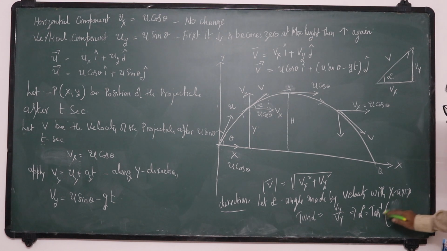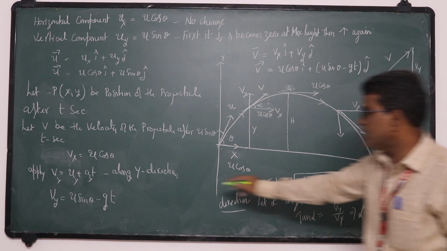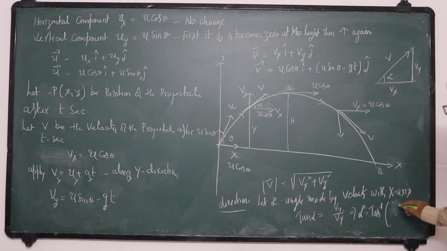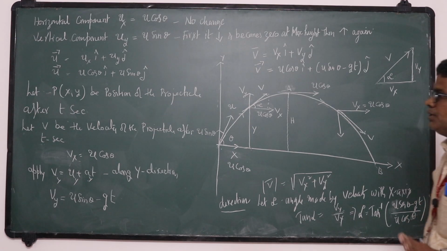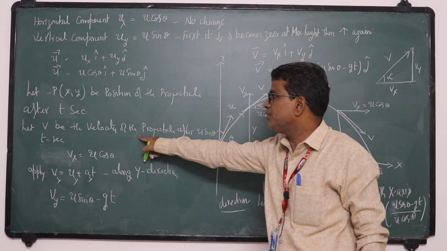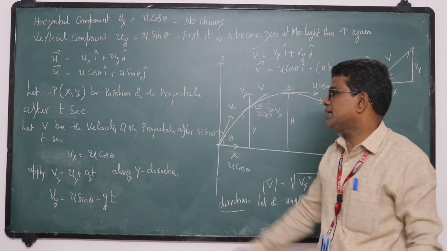What is Vy? Instead of Vy, you can write u sin theta minus gt, divided by Vx. What is Vx? Vx is u cos theta. So by using this formula, you will get the direction. This is the velocity after t seconds.